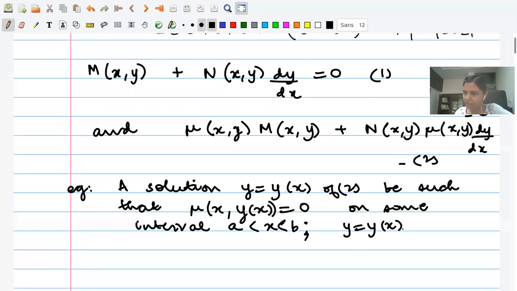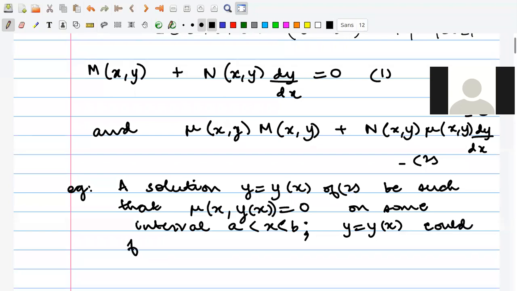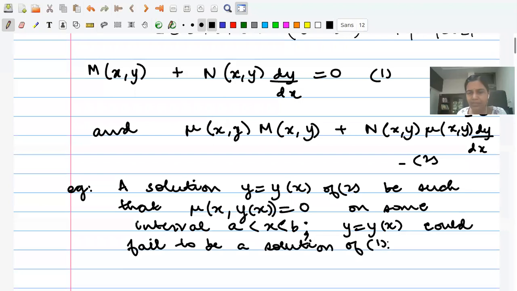So y equal to y of x could fail to be a solution of 1. All I'm trying to say is, the whole purpose of the integrating factor is that you get equation 2, solve equation 2 and assert that any solution of 2 is a solution of 1.